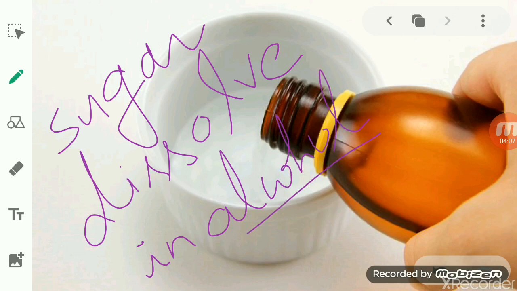So sugar will get easily dissolved in the alcohol, and since the salt does not dissolve and is insoluble in alcohol, by using this suitable solvent, that is alcohol, we can separate the mixture of sugar and salt. So this is the first method, in which two solid components can be separated from each other by using a suitable solvent.